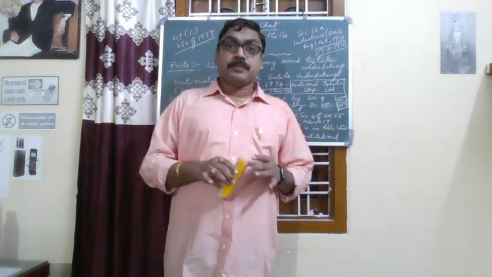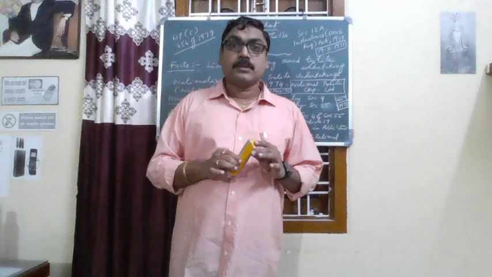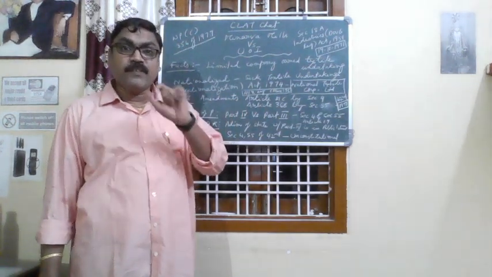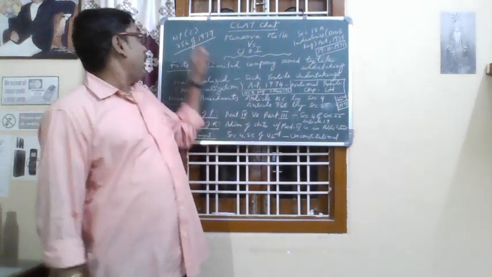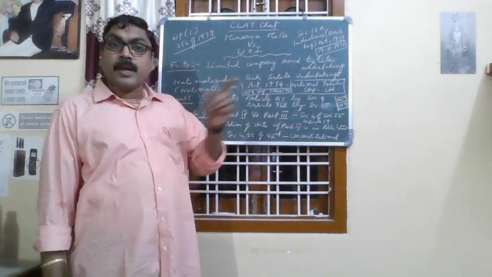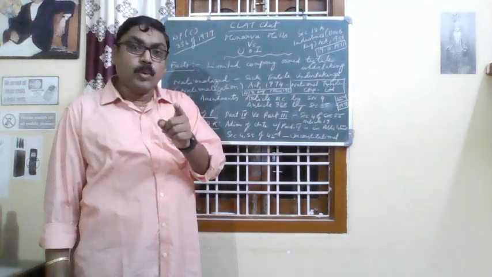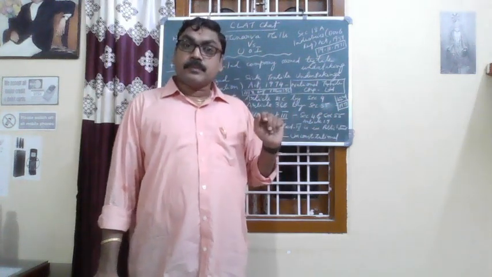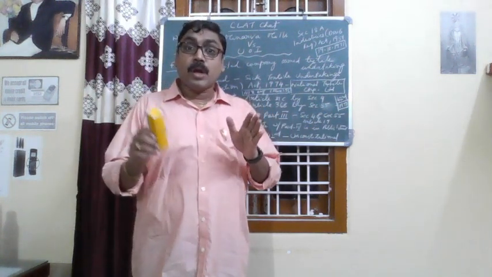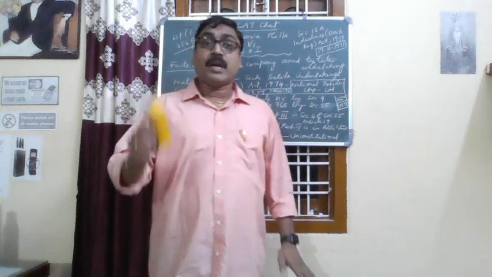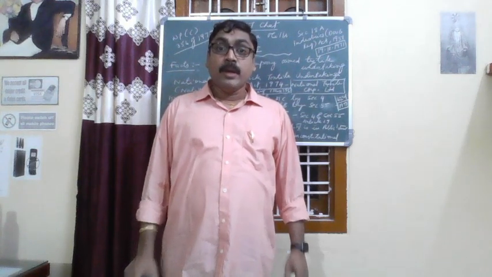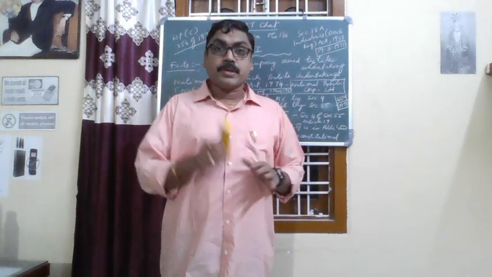But here, what are the issues? That is very important. In 1977, Minerva Mills filed the writ petition in the Supreme Court, but in 1977 there was an amendment to the Constitution in the name of the 42nd Amendment, also called the Constitutional Act.